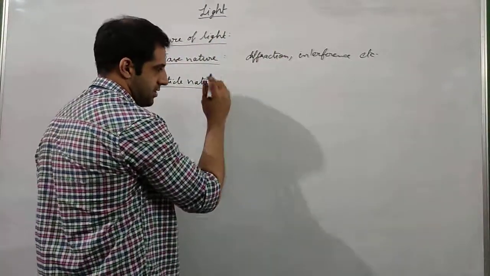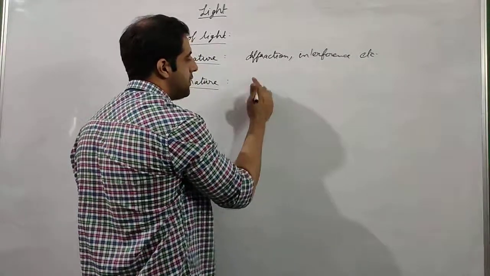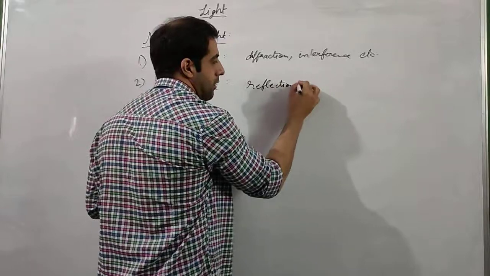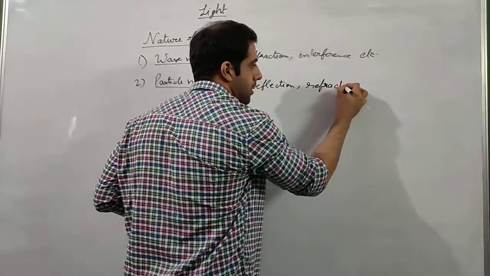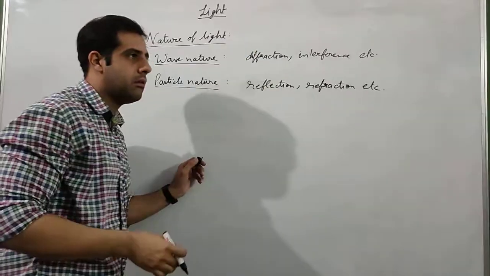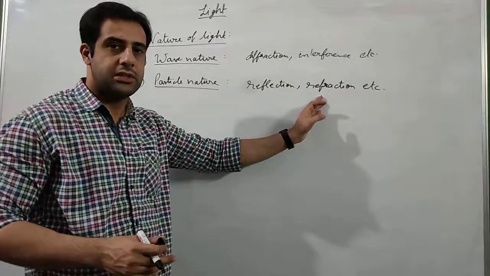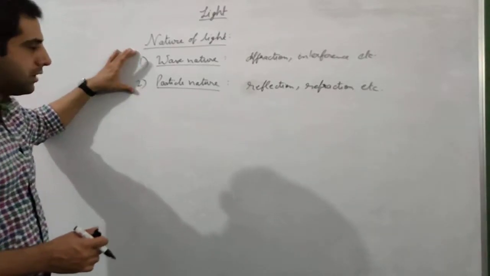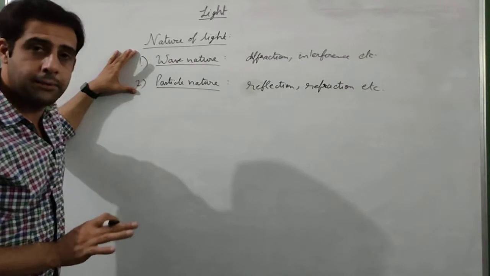Since light also follows certain physical phenomena like reflection, and another, refraction with an R, which we are going to study in detail later in this chapter, these phenomena suggest that light also has particle nature. So now the theory is that light has both wave nature and particle nature.